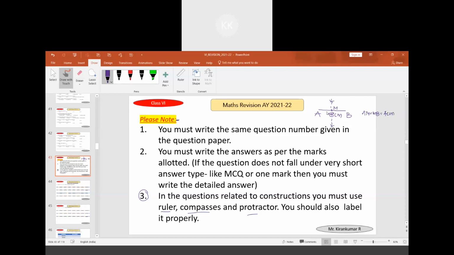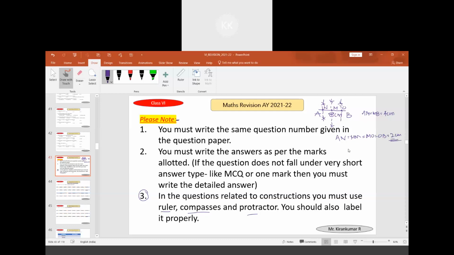So one division is over. Next, it is divided further. The perpendicular bisector is drawn for this. You mention another name N, and in the same way some other letter O. You have to mention AN is equal to NM is equal to MO is equal to OB, which is 2 centimeter each. When 8 centimeter is divided into 4 parts, you'll get 2 centimeter each.